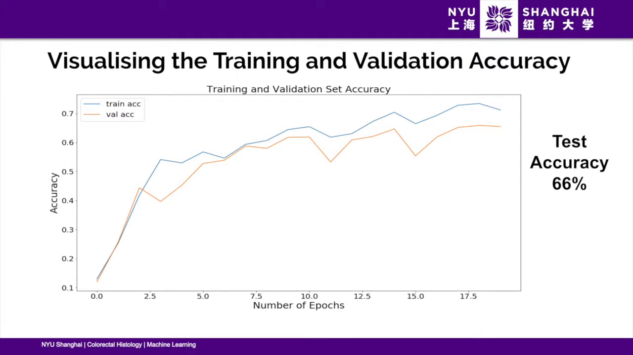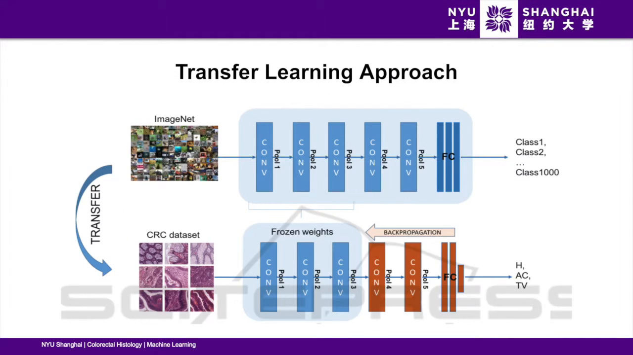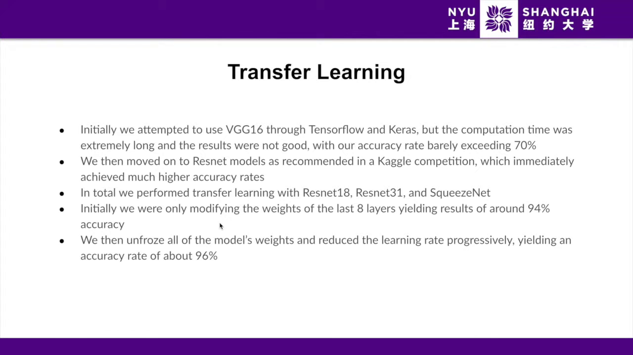Therefore, we tried to implement transfer learning, which Kenton will elaborate more on now. In our case, transfer learning consists of taking models previously trained on the ImageNet dataset, unfreezing the last few layers, placing a softmax with 8 classes at the end, and plugging in our data to adapt the model's weights to colorectal tissue images. So initially we were attempting to use a VGG16 through TensorFlow and Keras, but the computation time